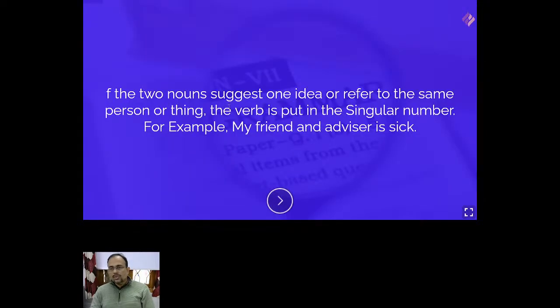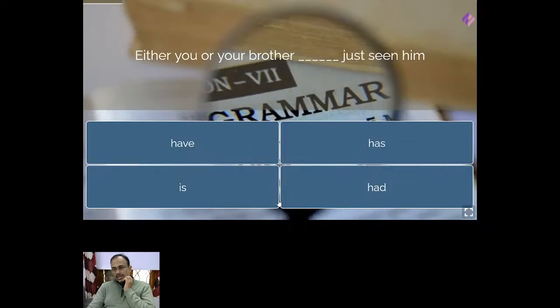If the two nouns suggest one idea or refer to the same person or thing, like bread and butter, where butter is spread on the bread, so it's a single item, it refers to the same thing, the verb is put in the singular number. For example, my friend and advisor is sick. My friend and advisor both refer to the same person, that is why the verb should be singular, right? So now let's move on to the next one.